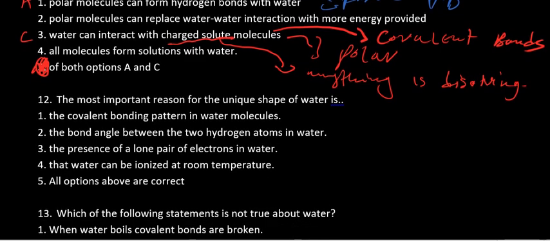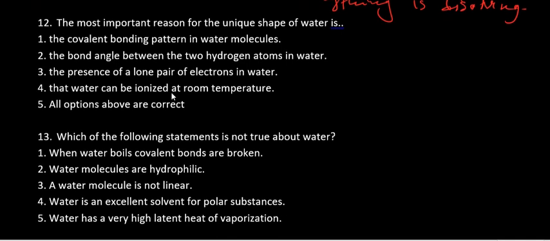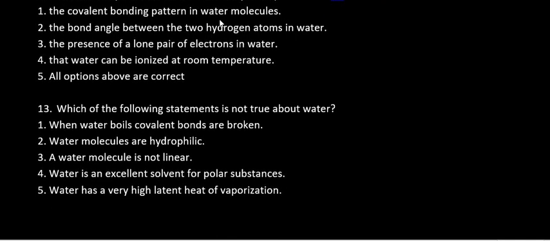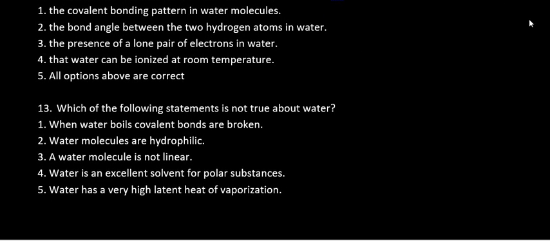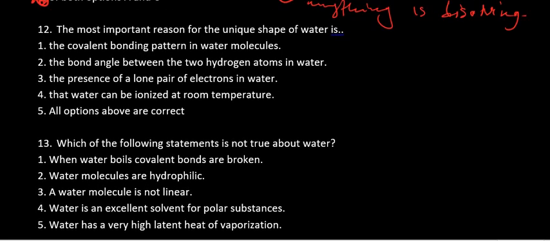So the most important reason for the unique shape of water is what? Okay, so the covalent bond pattern in the water molecule, yes, it does. The pattern is as a result of unequal sharing of electrons, and then the bond angle between the two.